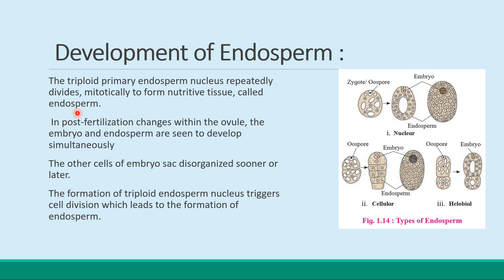These are the post fertilization events. आपण प्री फर्टिलायझेशन इव्हेंट ऑलरेडी एक्सप्लेन केलेले आहेत. Now we are in the post fertilization event, and in post fertilization changes within the ovule, the embryo and the endosperm are seen to develop simultaneously.